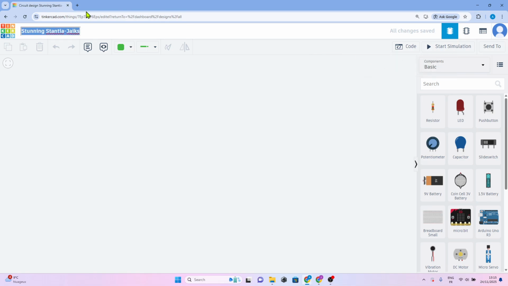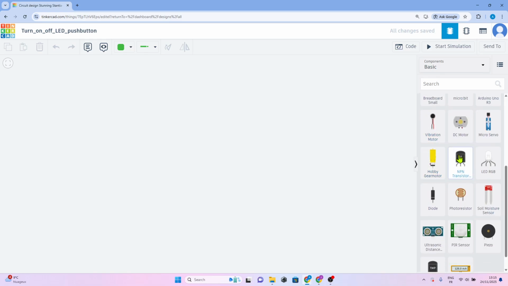Turn on, turn off LED with a push button. Okay, push button. Enter. Very good. First of all, let me show you quickly something.